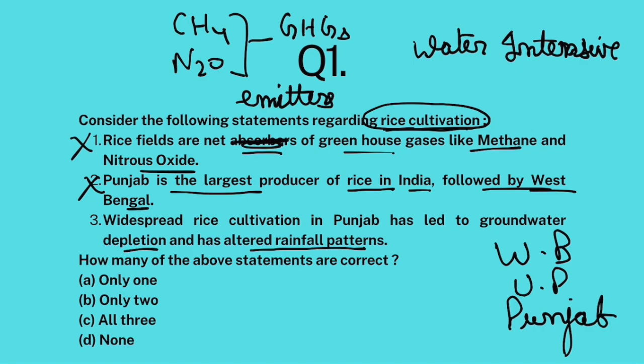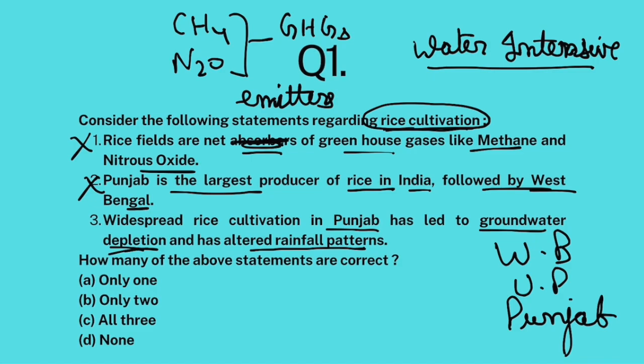Now, widespread rice cultivation in Punjab has led to groundwater depletion. Absolutely correct, because like I said before, rice is water intensive. It requires a lot of water, and Punjab doesn't receive that much rainfall. So where will the fields in Punjab get their water from? Well, groundwater aquifers. So too much rice cultivation has led to groundwater depletion in Punjab.